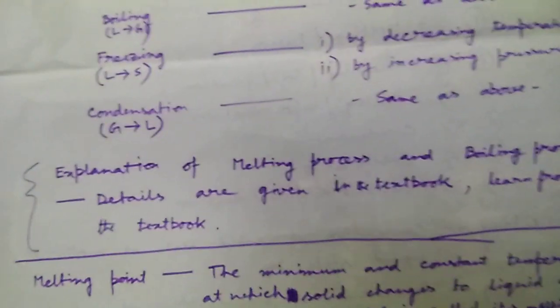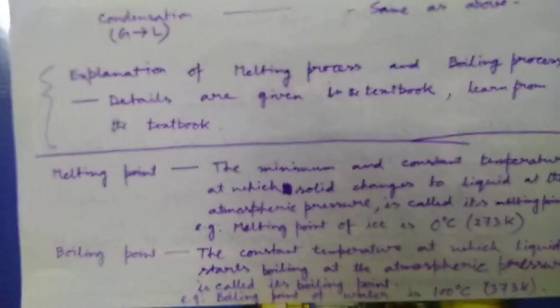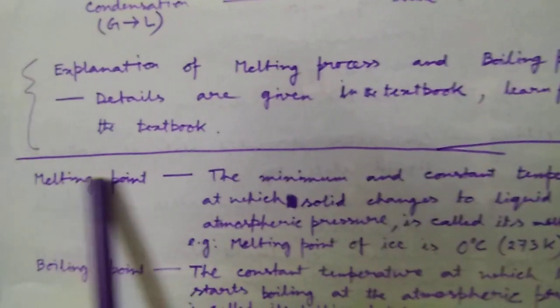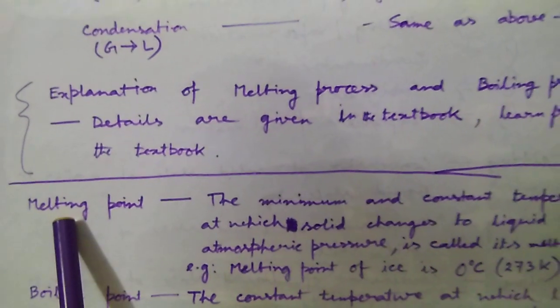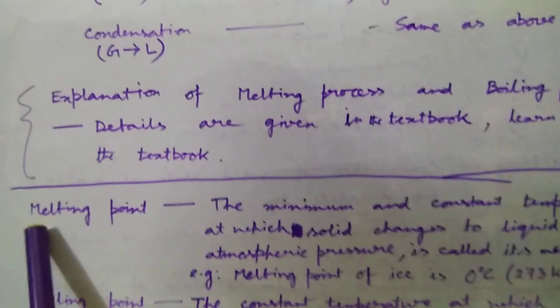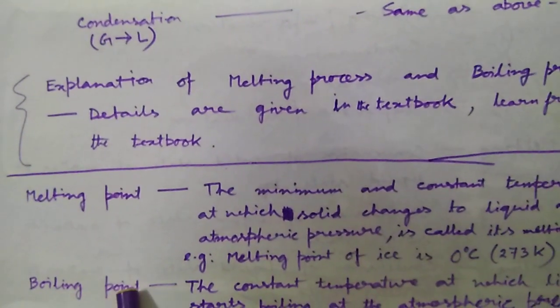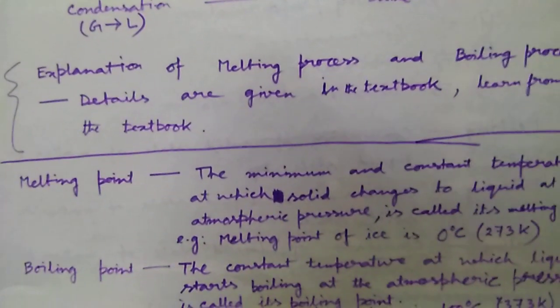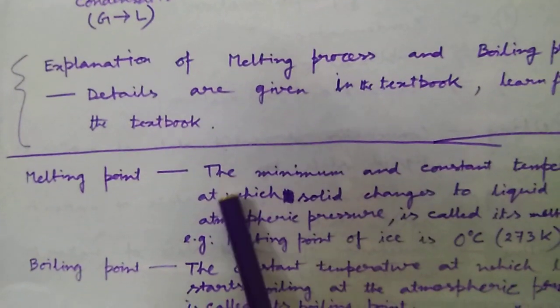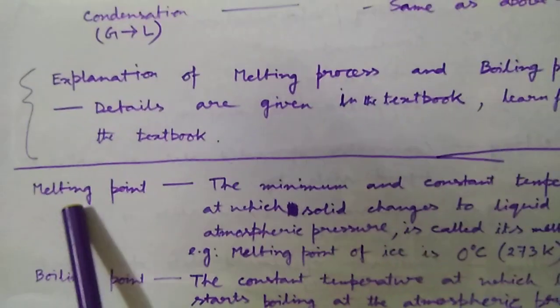Okay. Next we will come to another part, that is melting point and boiling point. Melting is the process, boiling is the process. Melting point and boiling point indicate the temperature at which these state conversions take place. Let us define.